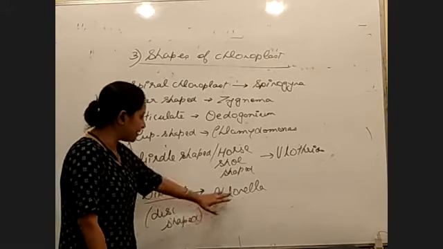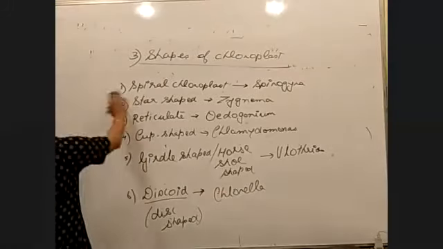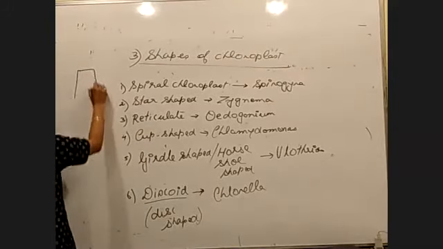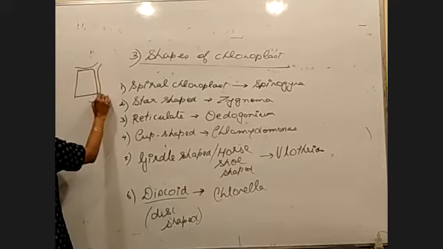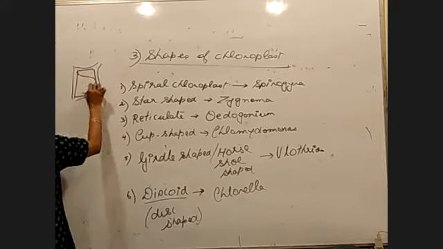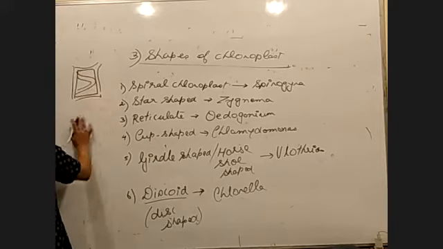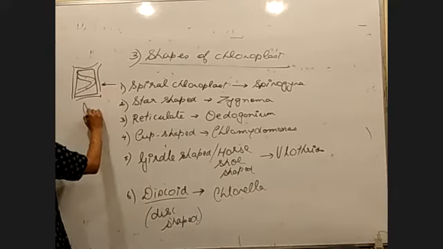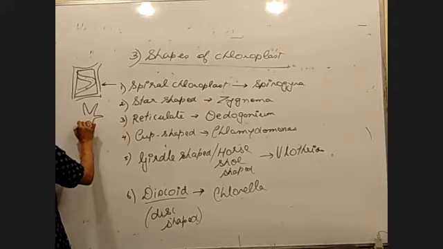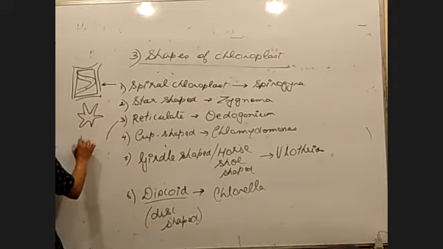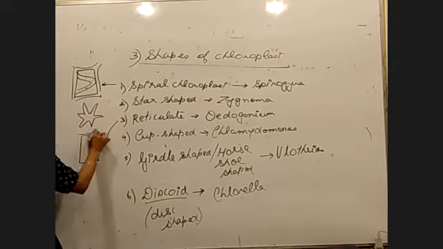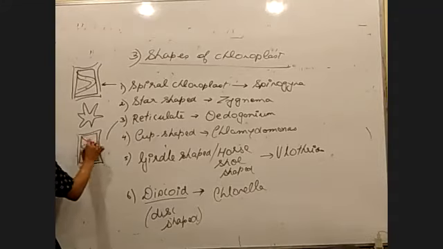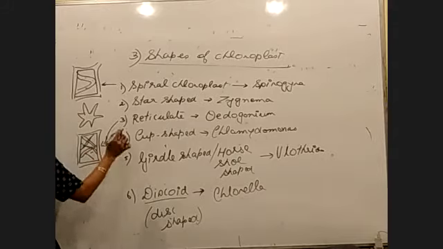So discoid chloroplast is in Chlorella. If you are talking about spiral, this is the cell diagram, and this is what is called spiral. Star shaped, obviously we understand what a star shaped chloroplast is. Reticulate, we are talking about a cell like this. Reticulate means net-like.